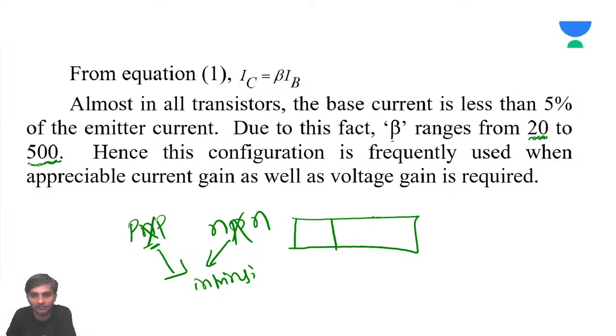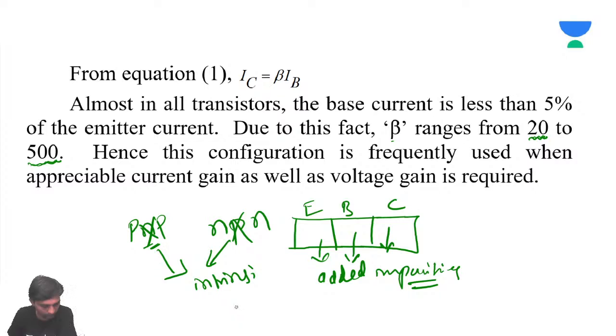All three parts, emitter, base and collector, must have added impurities. There is no point in having the base as an intrinsic semiconductor.